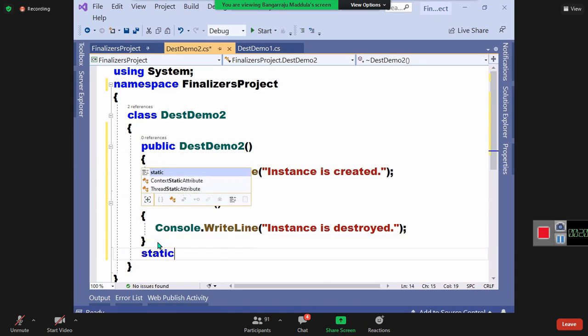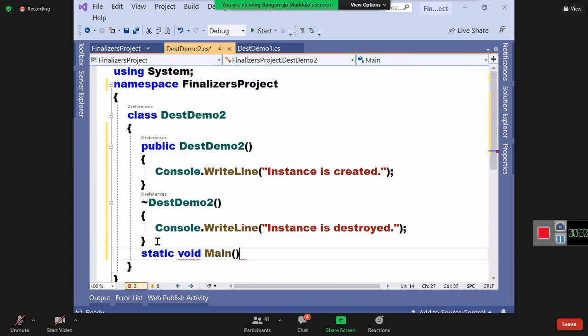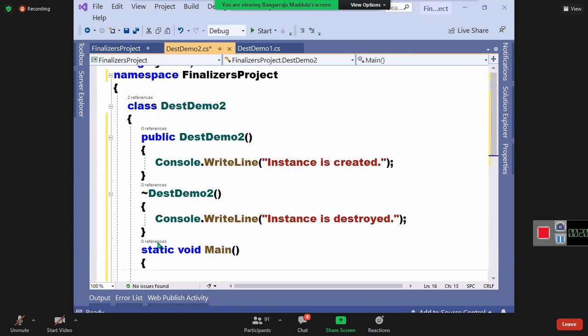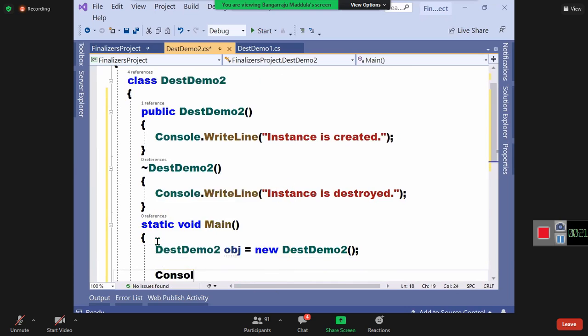No difference here, same code only. I'm creating one instance, TestDemo2 obj is equal to new, creating one instance, that's all. And Console dot. There's no difference between the previous code and the current code.